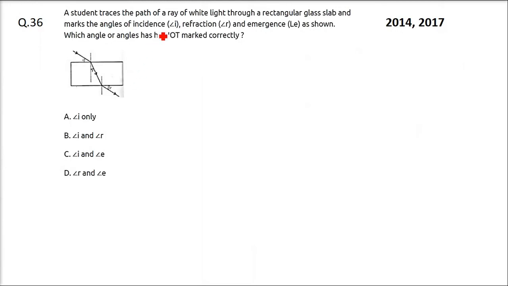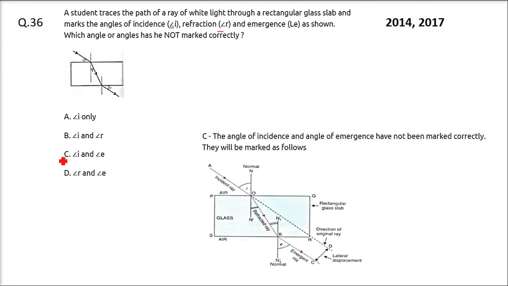A student traces the path of a ray of white light through a rectangular glass slab and marks the angle of incidence I, refraction R, and emergence E. Which angles or angle has not been marked correctly? So here it is I, it is R, it is E. So if you see here, this C1, what is the problem here? The angle of incidence and angle of emergence have not been marked correctly. They will be marked like this.